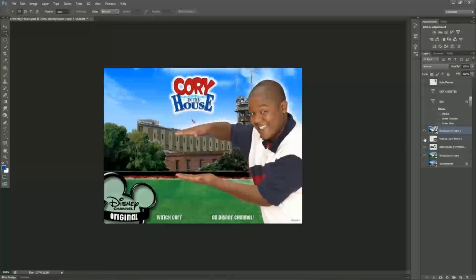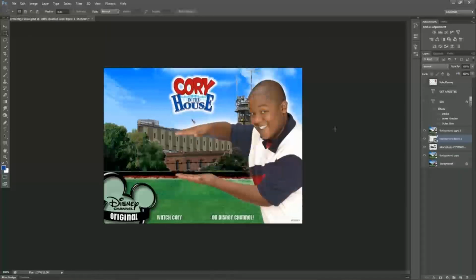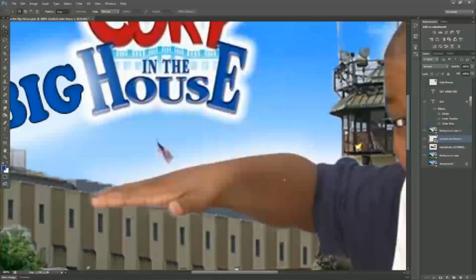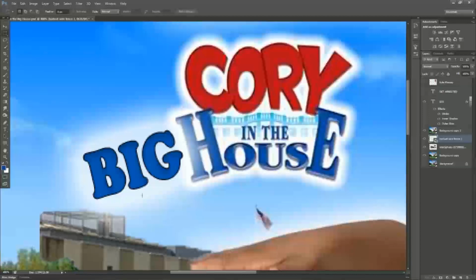The last thing I did was find barbed wire clip art and put it just above the prison but below this, so it looks like that. The next thing I did was get text for it. I tried my best to emulate the Cory in the House font, but clearly it's not perfect. I probably could have used bevel instead of inner shadow, but I got the outer glow on there, so that's the white outer glow.